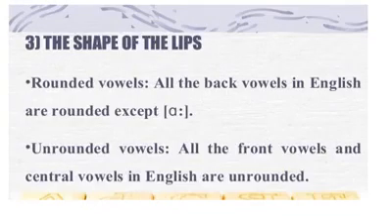The shape of the lips. Rounded vowels: all the back vowels in English are rounded except a. Unrounded vowels: all the front vowels and central vowels in English are unrounded. That is, the lips are spread.